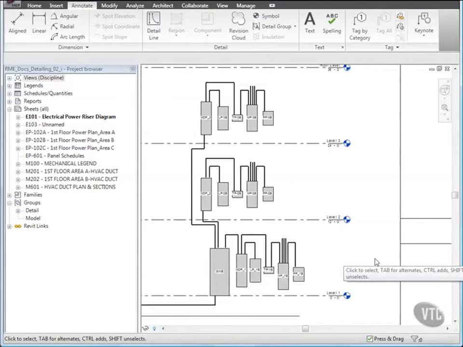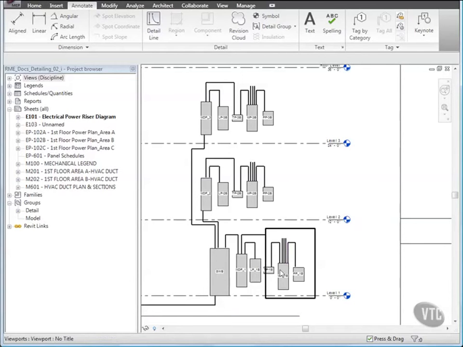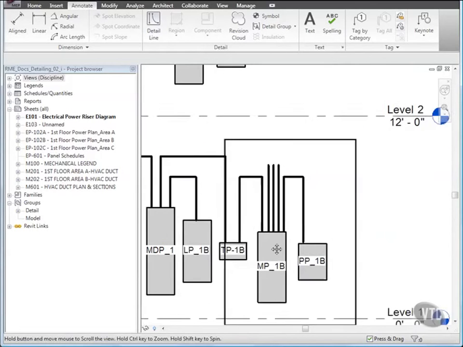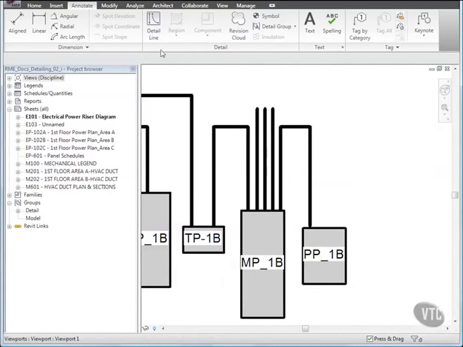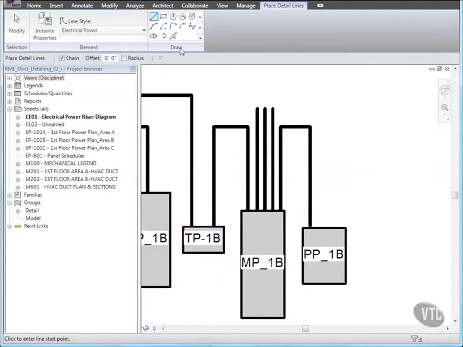Next, we'll add a break symbol and note. We'll create the break symbol and text note once, and then copy them to multiple locations in the diagram. Zoom in to panel MP1B. Then click Detail Line, and on the Draw panel, click Start End Radius Arc.